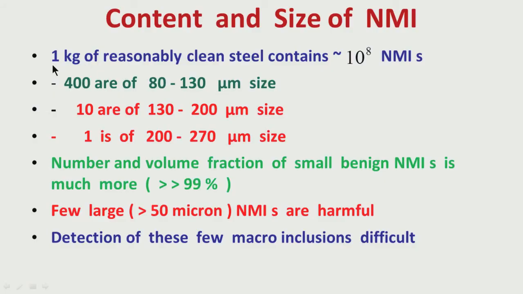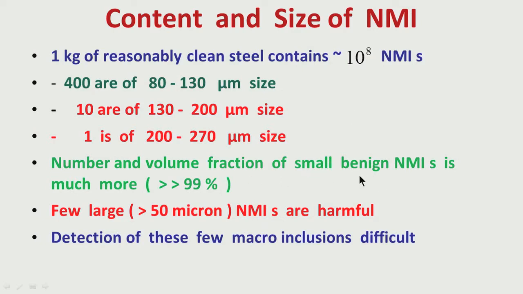Then we had also talked about the distribution of inclusion sizes. This is a very important concept. When we call it clean steel, it is not free from inclusions. There are innumerable inclusions, but fortunately most of them are smaller in size. I had given an example that 1 kg of reasonably clean steel, I am talking of clean steel, not dirty steel, contains as many as 10 to the power 8 NMIs. So you can imagine how many non-metallic inclusions are present in 1 kg of reasonably clean steel.